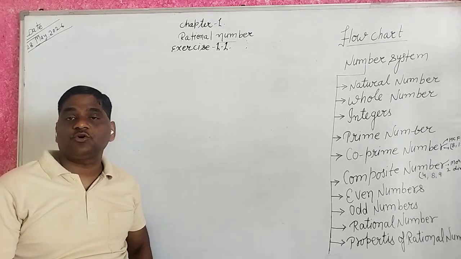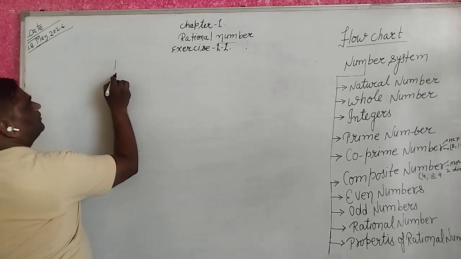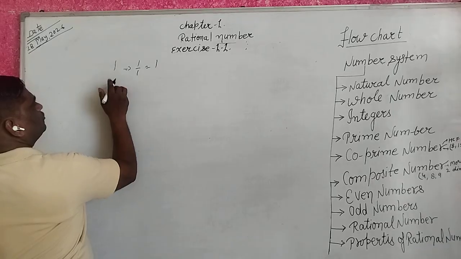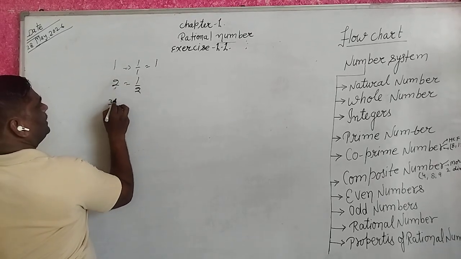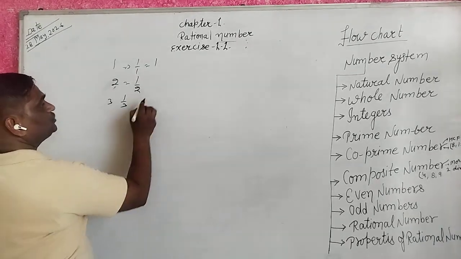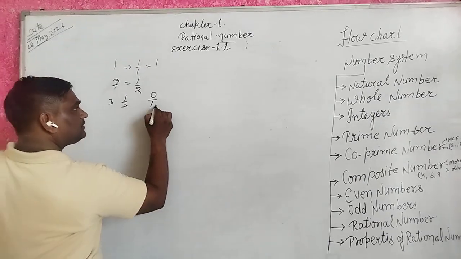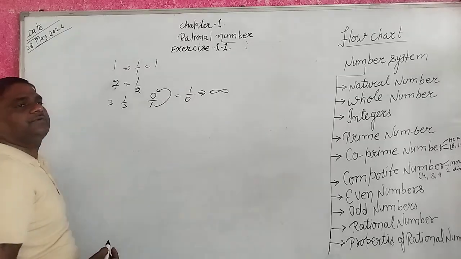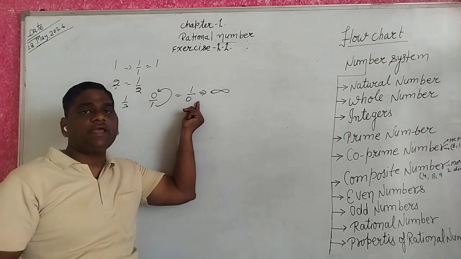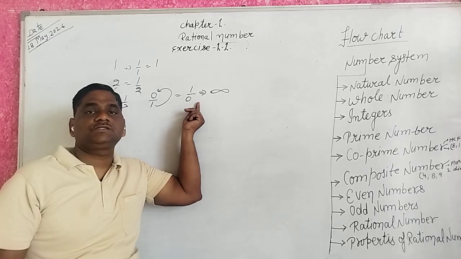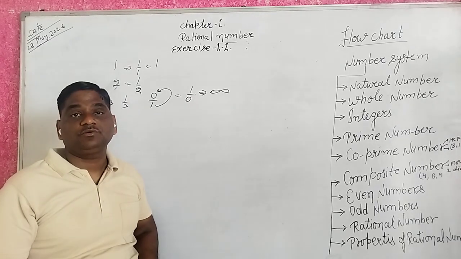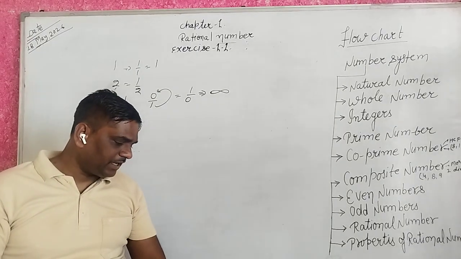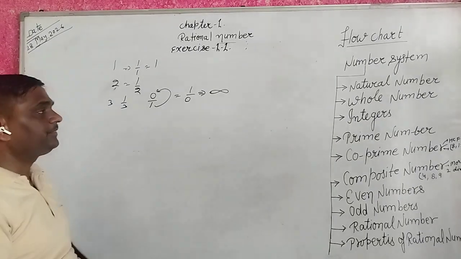Which number does not have a reciprocal? 1 upon 1 equal to 1, 1 upon 2, 1 upon 3. But for 0, 1 upon 0 is not possible, it is infinite. So it is the number which has no reciprocal. So the answer is 0.